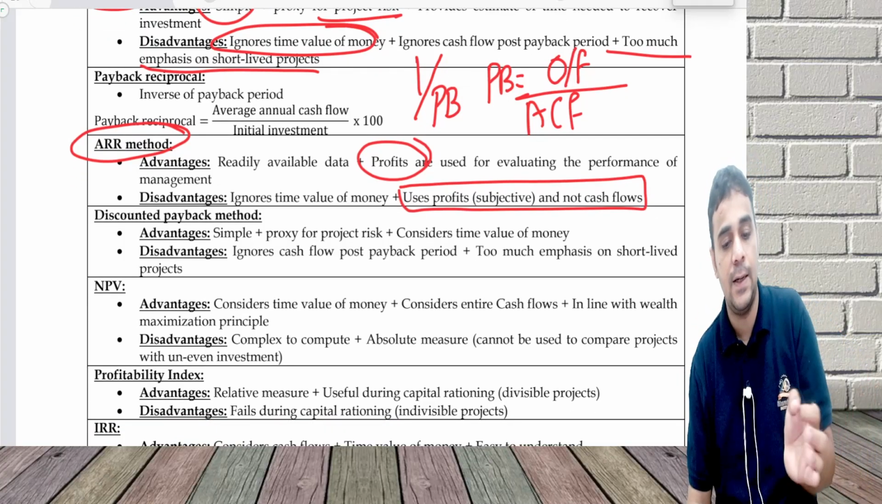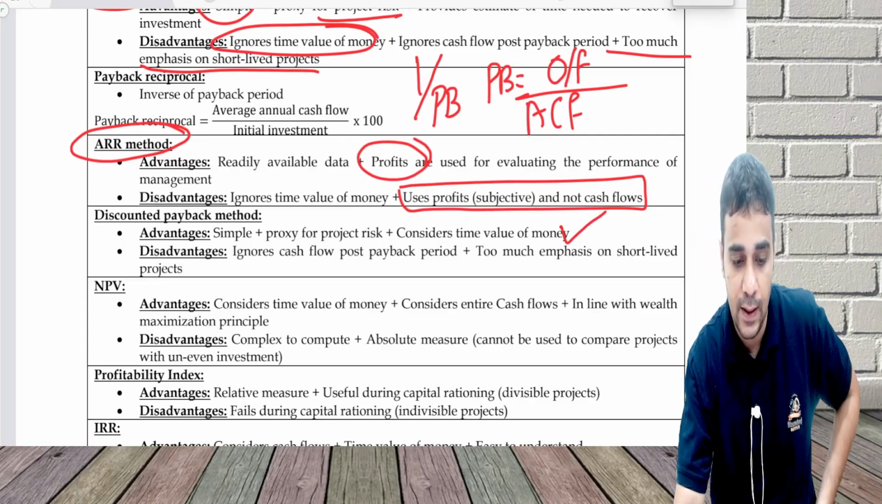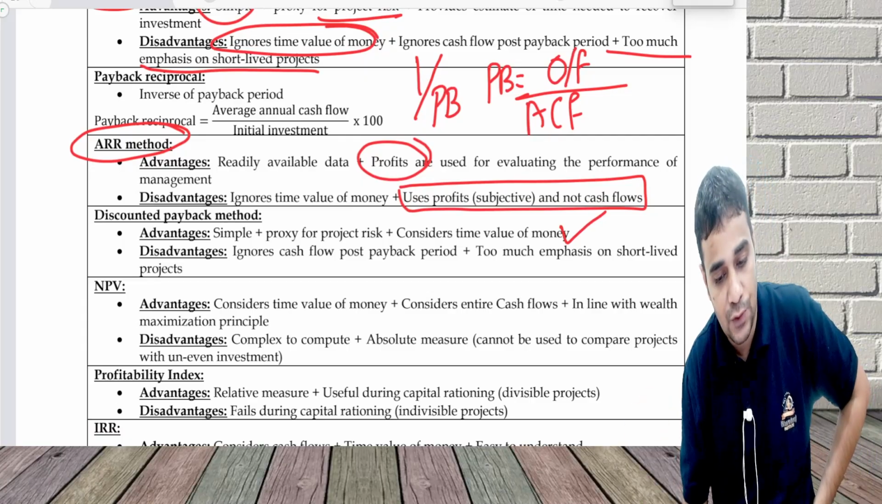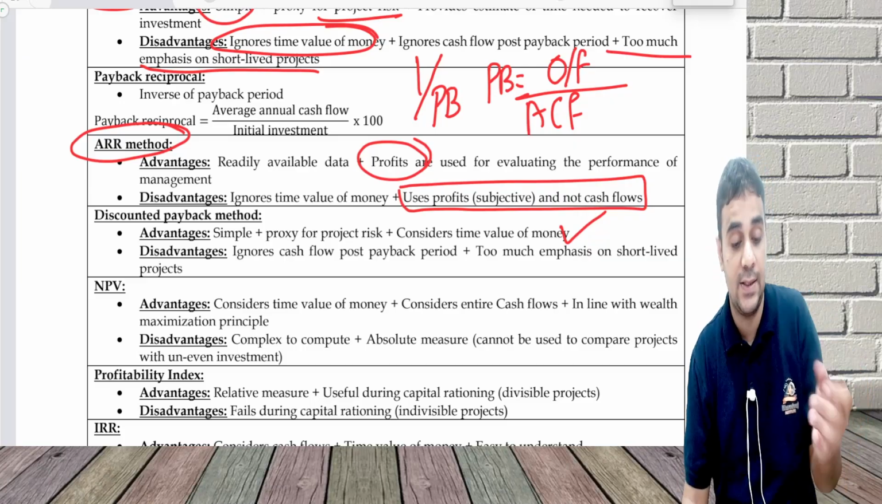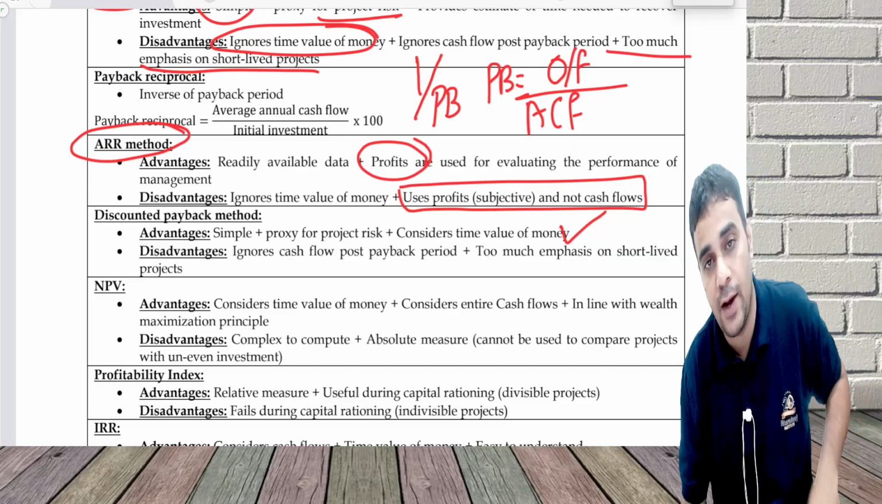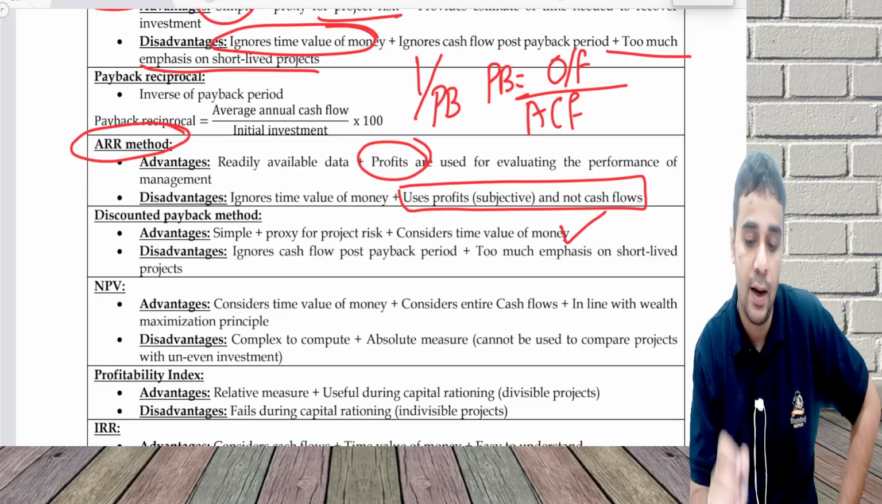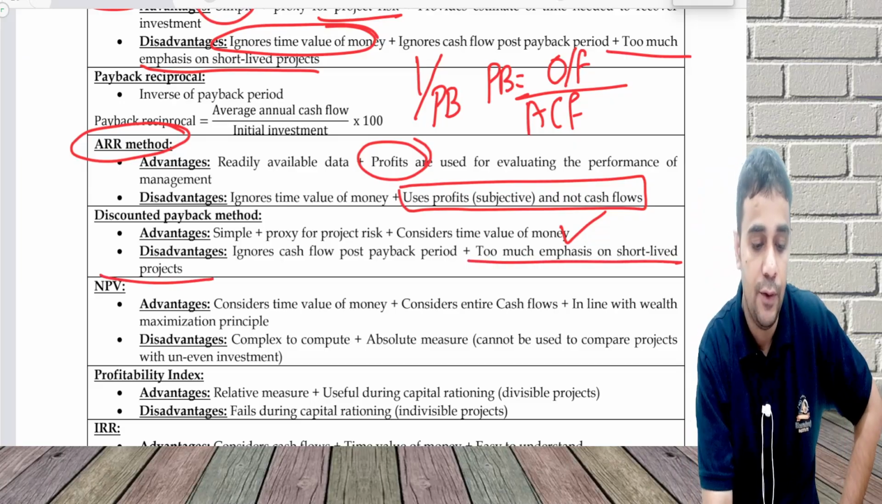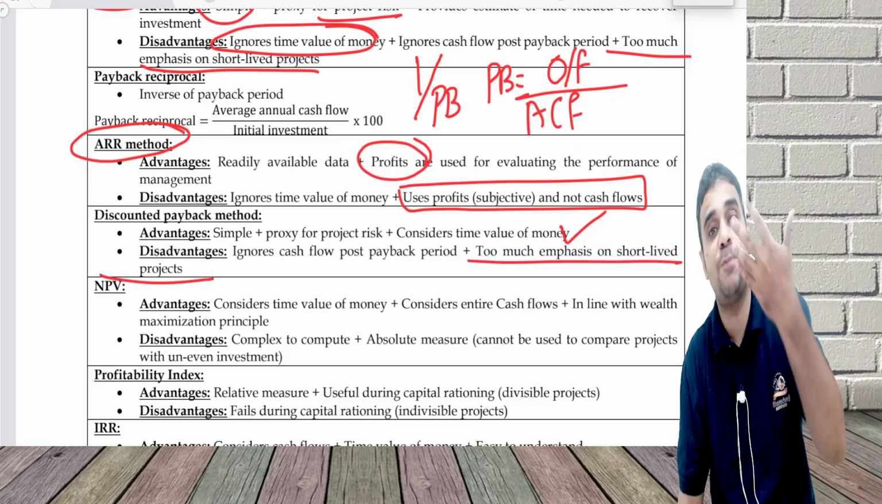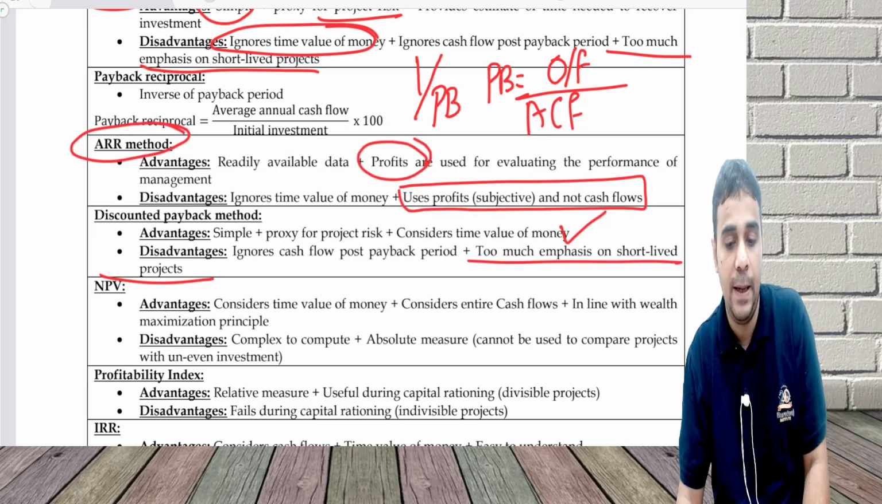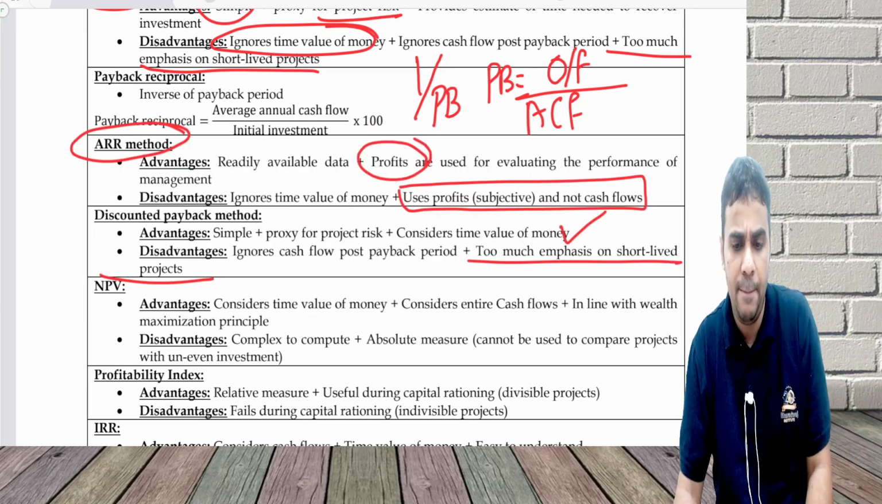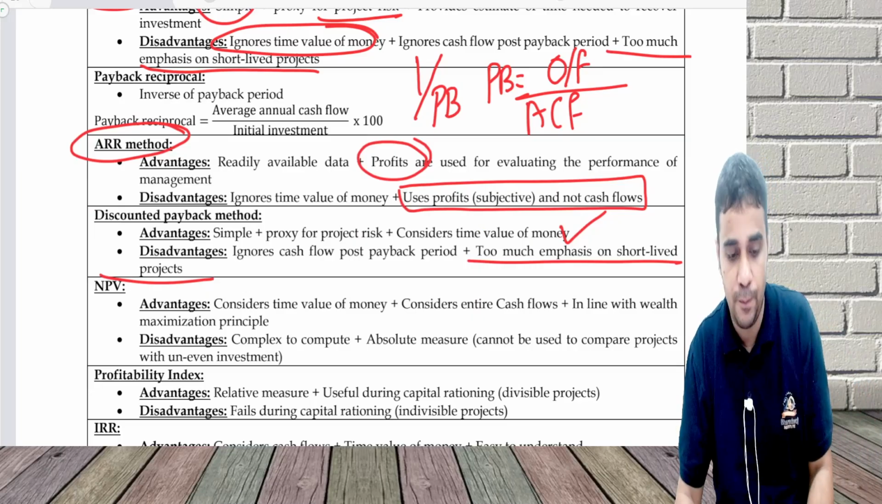Discounted payback method, same as payback method, same advantages, a simple proxy, cash flow based, and it considers time value of money. That's an extra benefit here. But the problem here again is it favors short-lived projects. And what happens post payback? Nobody is worried, because we only evaluate till payback. Once the payback is attained, we are not really bothered about the cash flow.